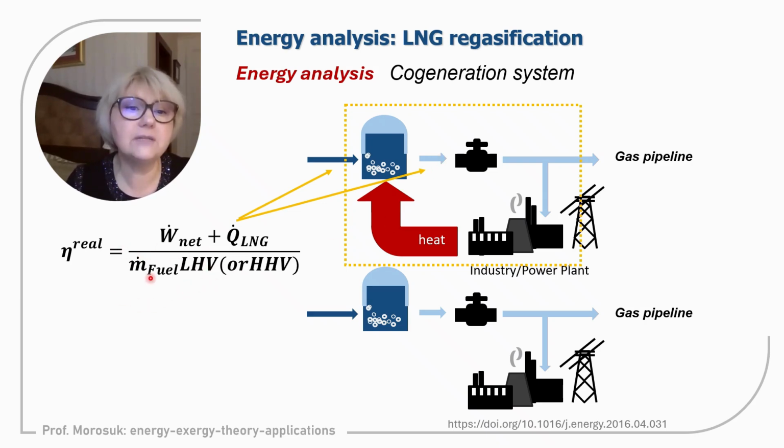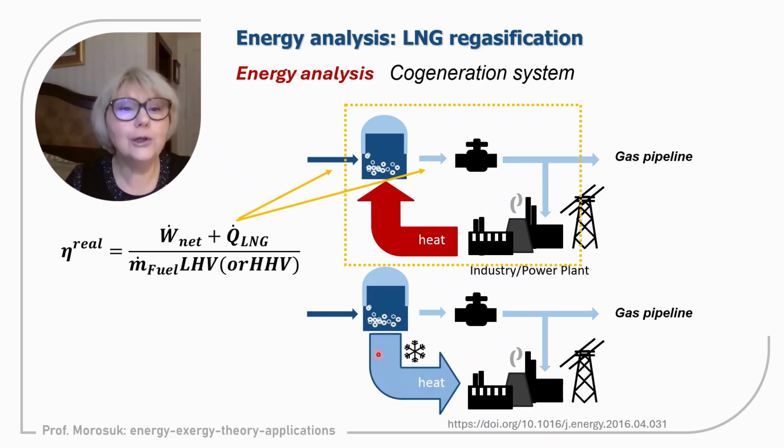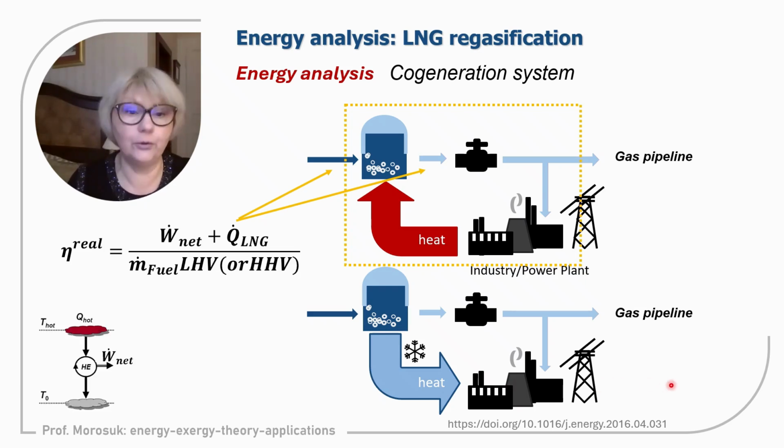And the fuel is the mass flow rate of fuel subtracted from the gas pipeline to operate this power plant, multiplied by the lower heating value or higher heating value, depending on the school of thermodynamics. And there can be another interesting approach. We can consider a transfer of low temperature heat from the regasification process to the power plant. How should it be understood from the thermodynamic point of view?